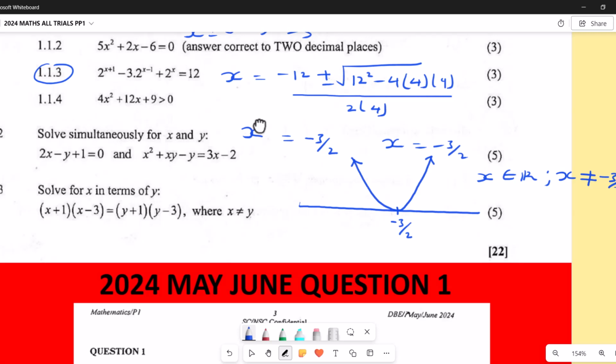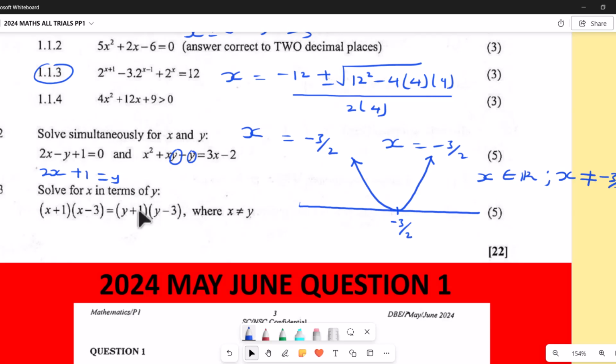Simultaneous equations again here. I think now it is simple. The y is going to be positive, it's going to be 2x plus 1 equals y. Then you substitute whatever y is. You substitute here, put 2x plus 1, also here put 2x plus 1, then form a quadratic, then you solve. So I think I can leave that now.